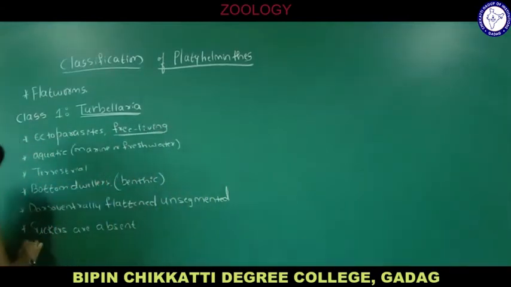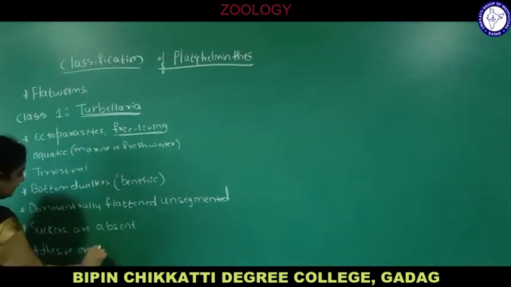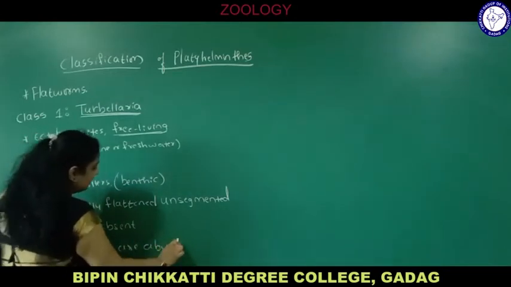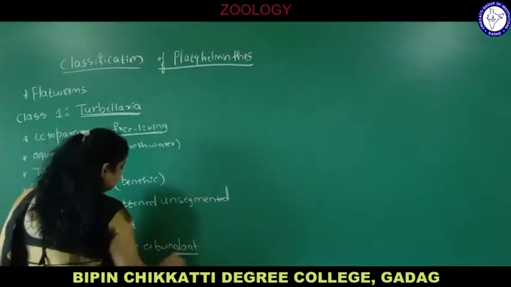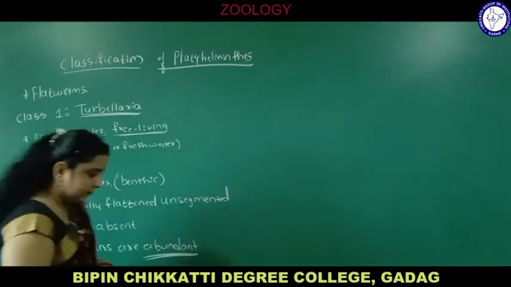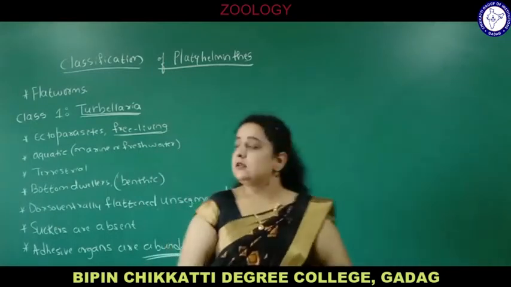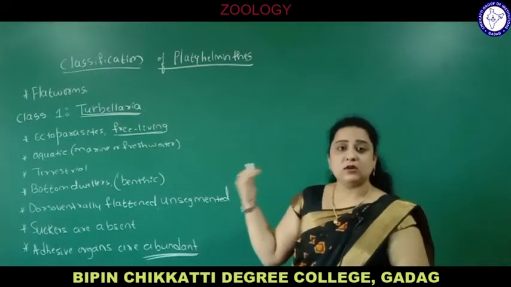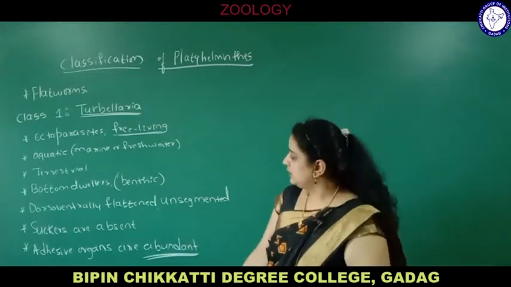What do you mean by adhesive? Adhesive means used to stick or attach. Adhesive organs are abundant, meaning more in number. So these are some of the characters of Turbellaria: they are ectoparasites, terrestrial or aquatic, and in water they are either marine or fresh water.